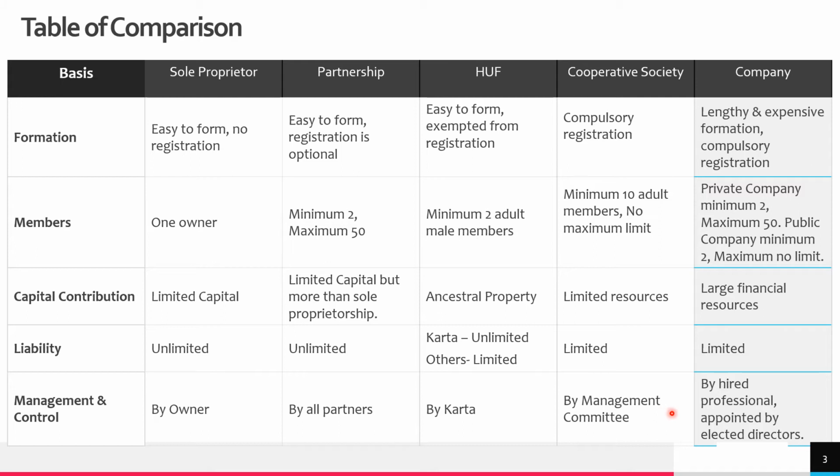In case of cooperative society, a management committee is formed, and that management committee is responsible for management and control of the whole society. In company, there are certain professionals which are hired, and these professionals are generally appointed by the directors. And now, who are the directors? Directors are the elected members, elected representatives of the shareholders. So yes, they take care of the business by hiring specialists and experts in different fields. So yes, managerial capacity in a company is better than any other form of business.